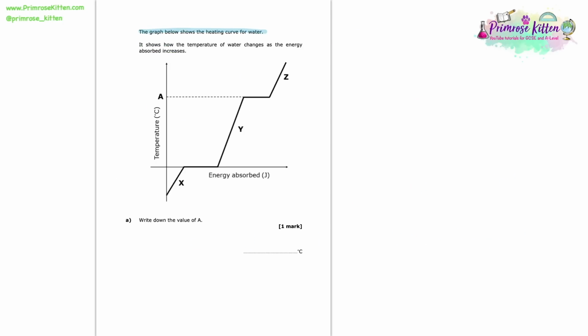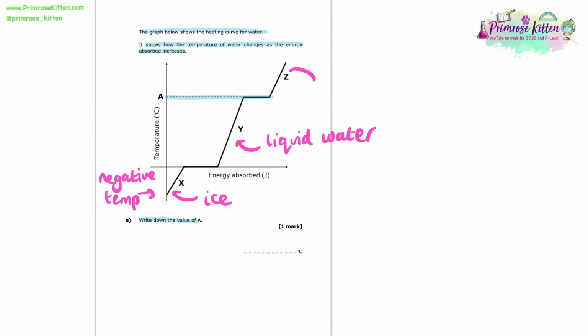The graph below shows the heating curve for water. It shows how the temperature of water changes as the energy absorbed increases. We're asked in this question to write down the value of A, which is the temperature. So to answer this, let's just evaluate this diagram, okay? So you can see that X is found at negative temperatures. And because it's negative temperatures, it means it's very cold. Now that to me tells me that X is actually ice or solid water. Y therefore is going to be liquid water, and Z is going to be gaseous water or steam.